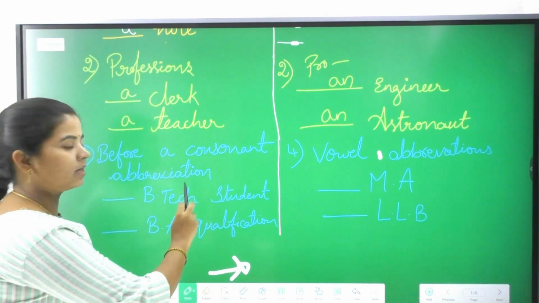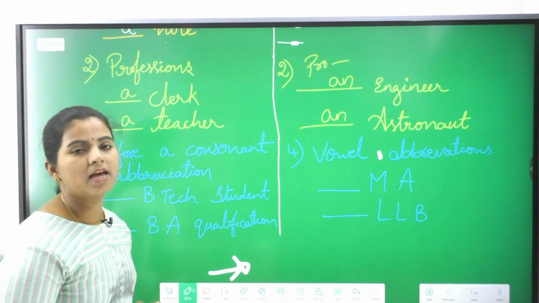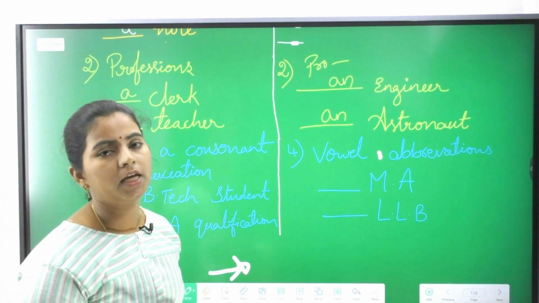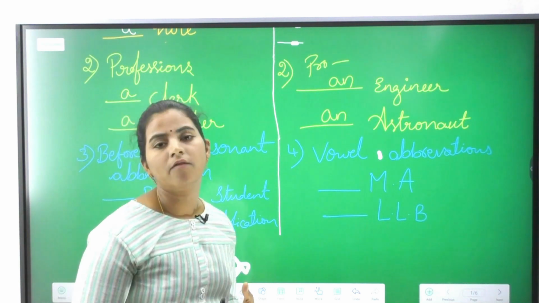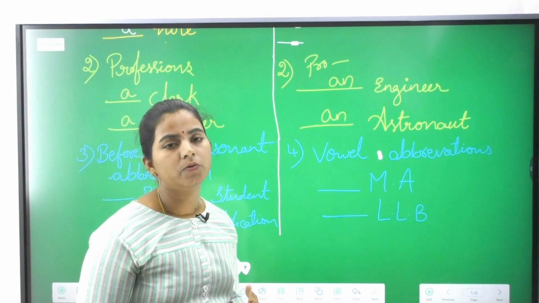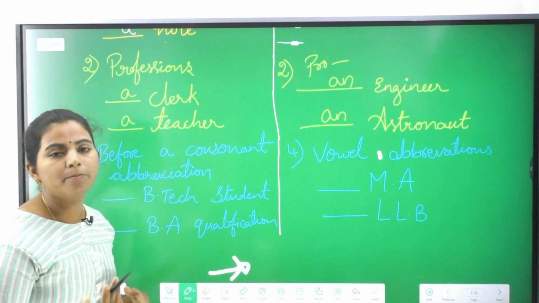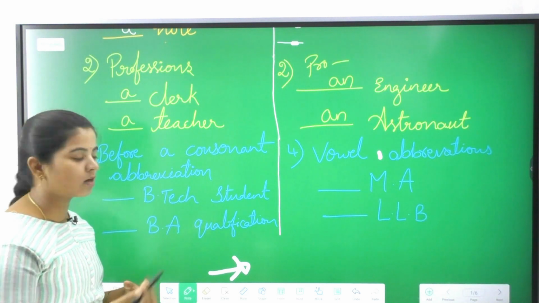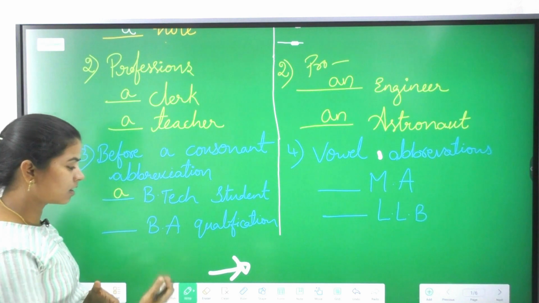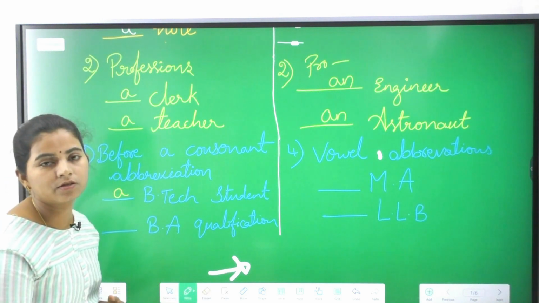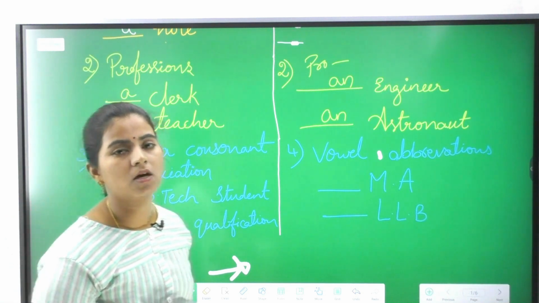Before a consonant abbreviation. So consonant abbreviations, any of the abbreviations, if it is a consonant sound, then we are using a. Vowel abbreviations, we will use an. For example, BTech, B is giving a B sound, so hence we write a BTech student. And in the same way, BA qualification. So a BA qualification, because it starts with the consonant sound.